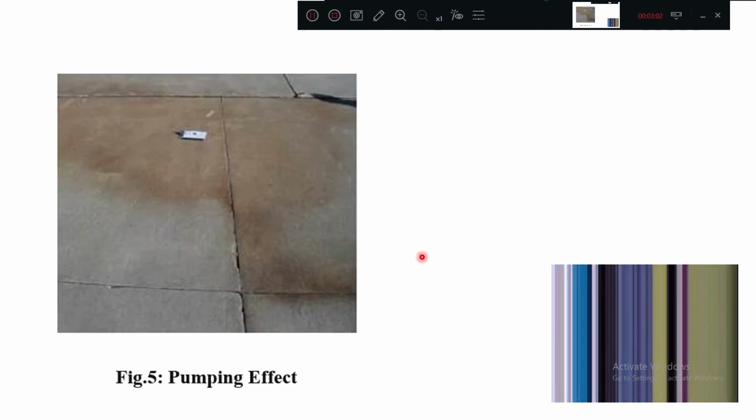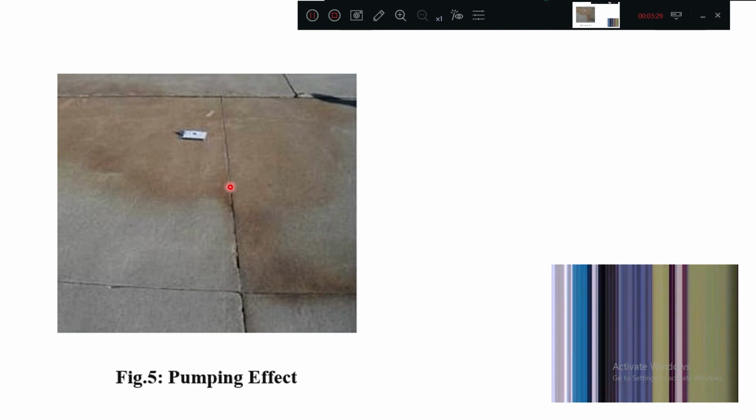The next is pumping effect. It's called pumping failure or pumping effect. Its typical name is mud pumping of a concrete. What is happening here? See, this is the surface of the concrete slab, and underneath there will be soil or compacted subgrade.